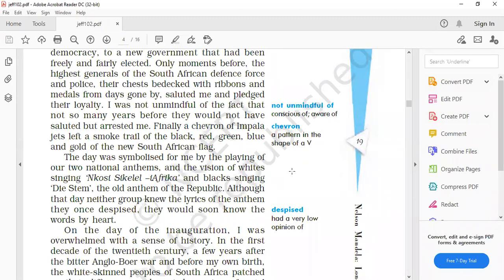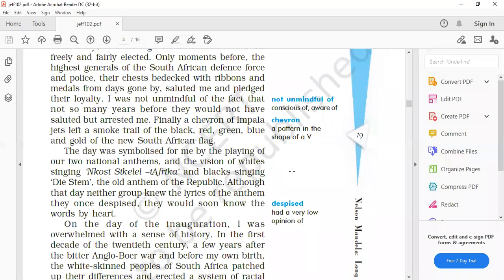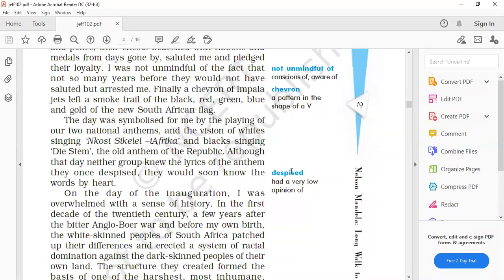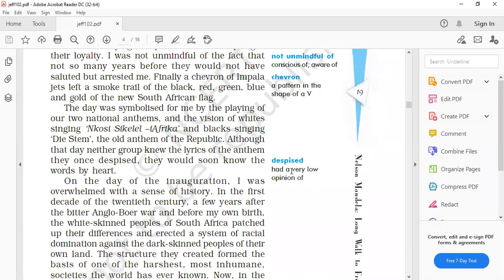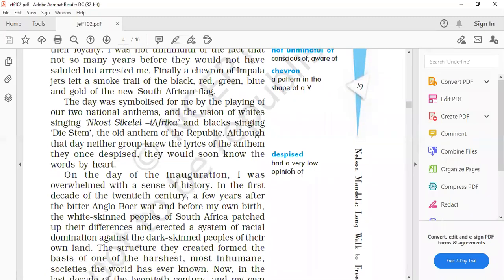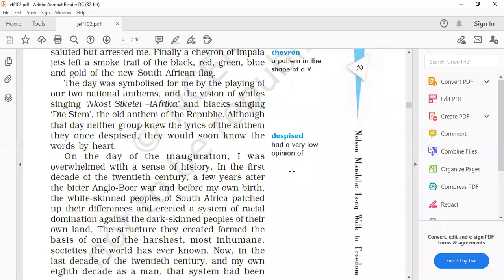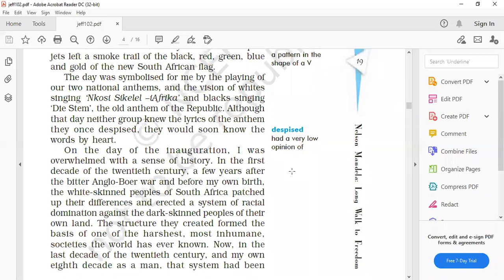And then he told us that all those soldiers who were there to arrest him a few years ago, now they all were saluting him, and there was a pattern in the V shape. They were celebrating their victory with black, red, green, blue, and gold flags of South Africa. Then we are told that this day was also symbolized with great importance, because both the national anthems were sung.